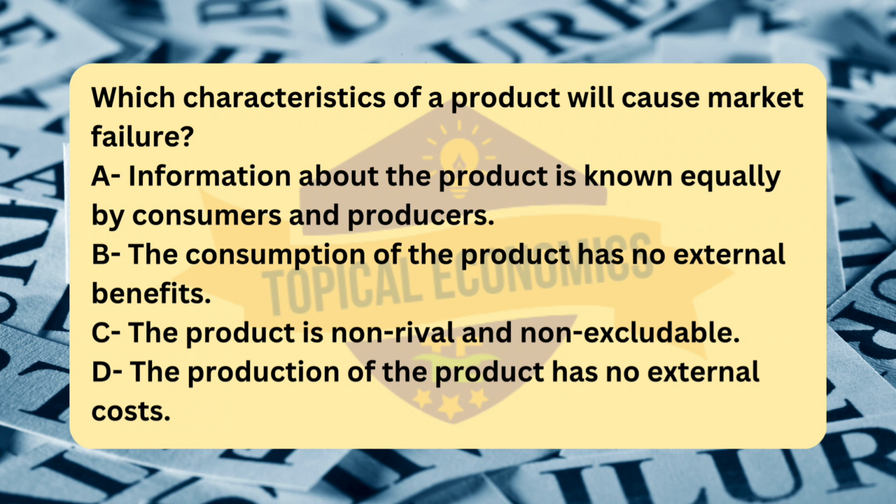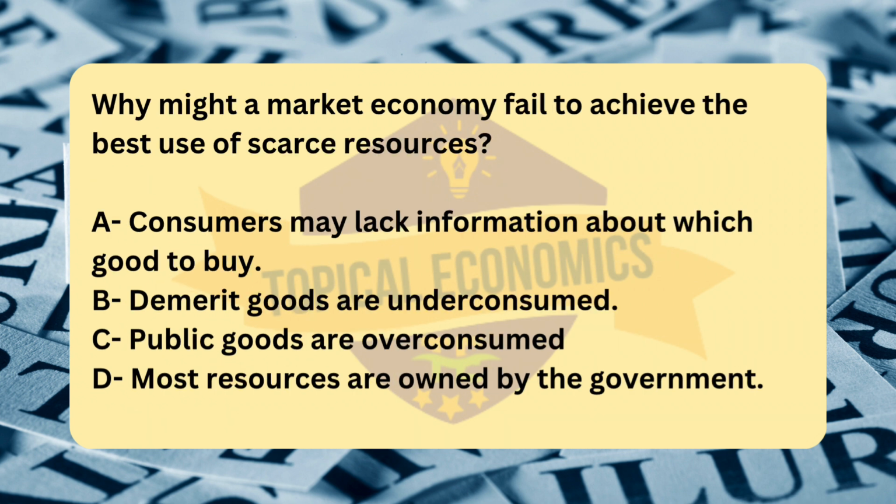Lastly, option D. The production of the product has no external costs. If production has no external costs, this suggests that there are no negative externalities, e.g., pollution, congestion. In this case, the market is not experiencing failure due to production-related externalities. A market failure due to externalities typically happens when the social costs of production, such as pollution, exceed the private costs, but if there are no external costs, this would not lead to market failure. Moving to question number 10.